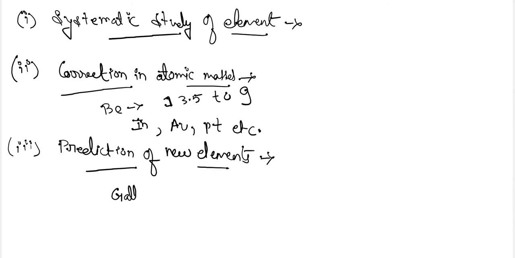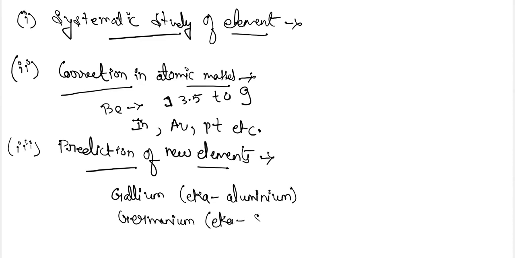For example, here you can see gallium and aluminium. Between them, he predicted the properties of gallium, which was not discovered at that time, and it was termed eka aluminium. Similarly, germanium was not discovered at that time, but it was named eka silicon. These elements were not discovered then, but spaces for these elements were left in Mendeleev's periodic table.